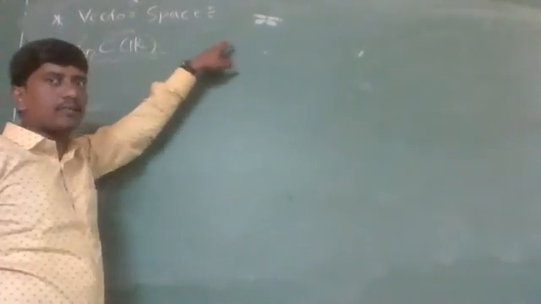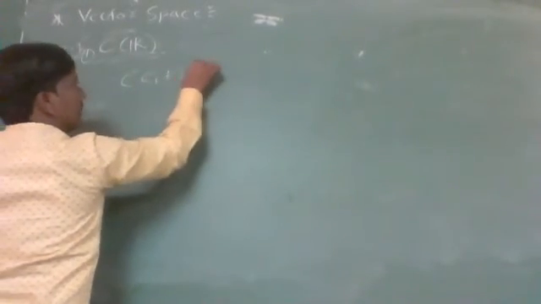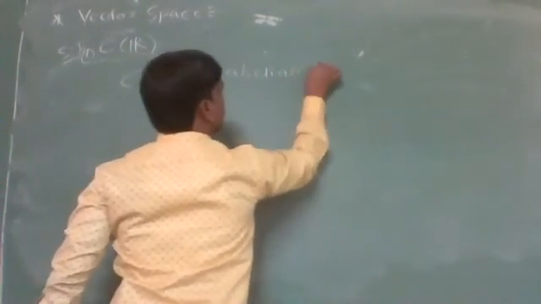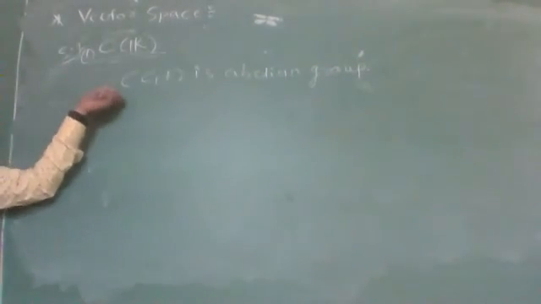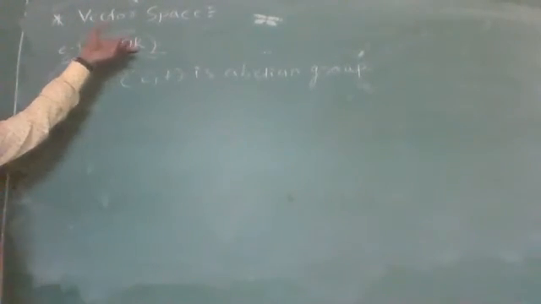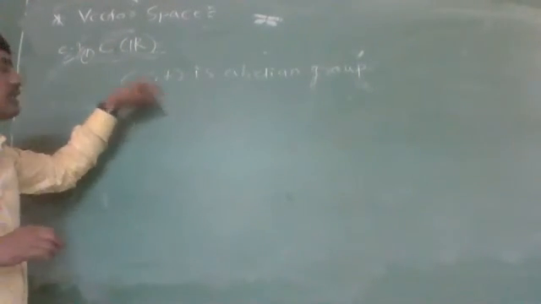First we have to check whether C plus is an abelian group. We know that C plus is an abelian group. Now we have to check whether it is closed under the scalar multiplication. That is, if we take any scalar belonging to R and one vector belonging to C, then we have to check whether the product of those two elements is again in C.